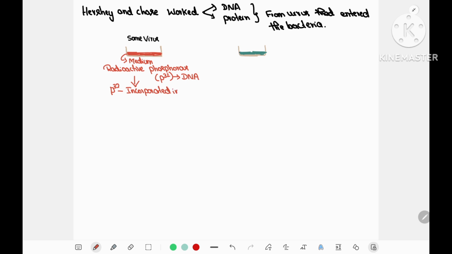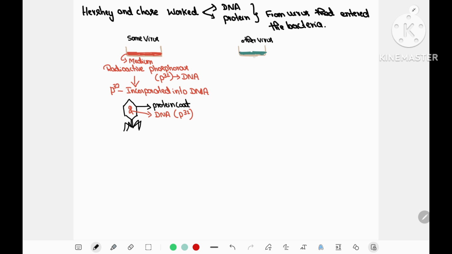This is a very, very important point. Hence, phosphorus will be incorporated into the DNA of the bacteriophage. Now, the protein coat does not have any labeling, whereas the DNA will have radio labeling with phosphorus 32. This is also given in the diagrammatic representation. So, you have to remember DNA is labeled with phosphorus 32.